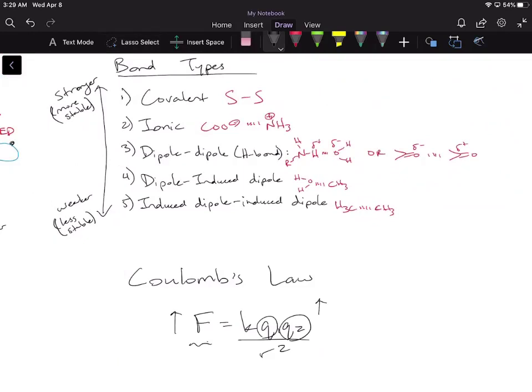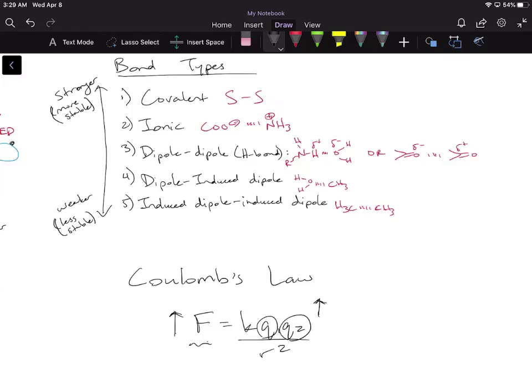So notice how, because ionic bonds have full charges, they're going to have larger charges over here, which increases that attractive force, meaning that they're going to have stronger bonds, and they're going to require more energy to break compared to dipole-dipole interactions or dipole-induced dipole or induced dipole-induced dipole interactions. So that's how you're going to do it.